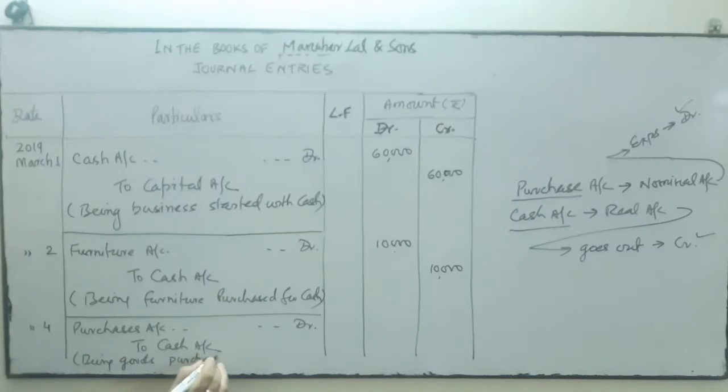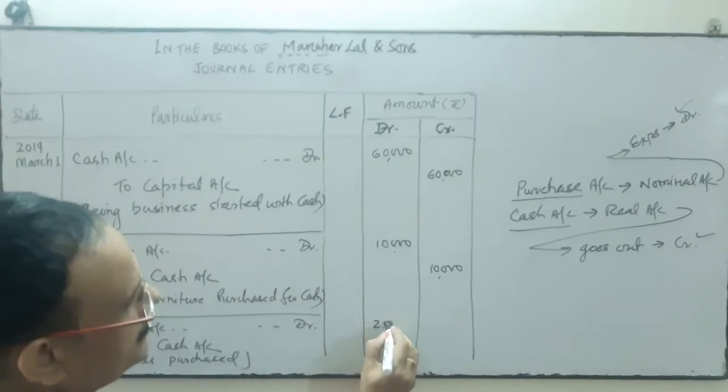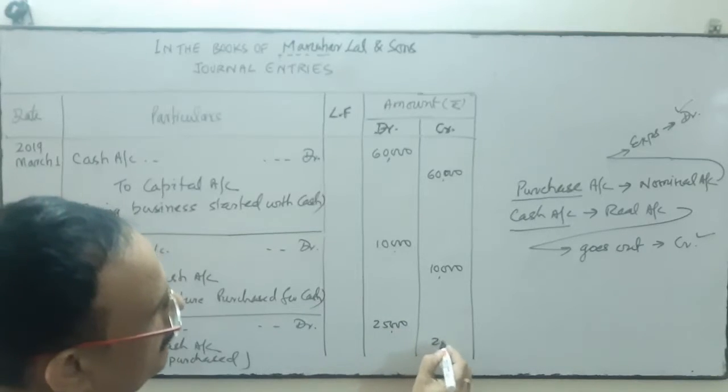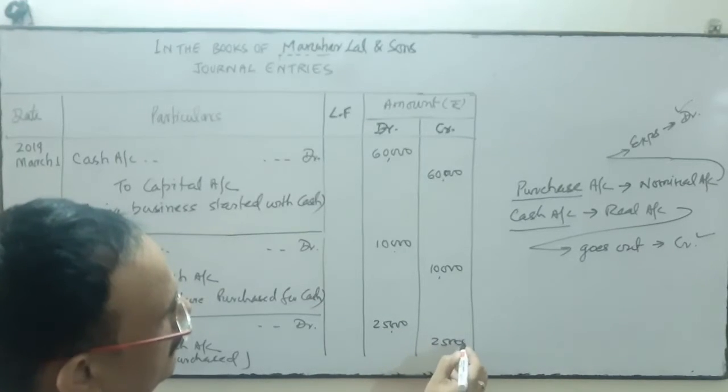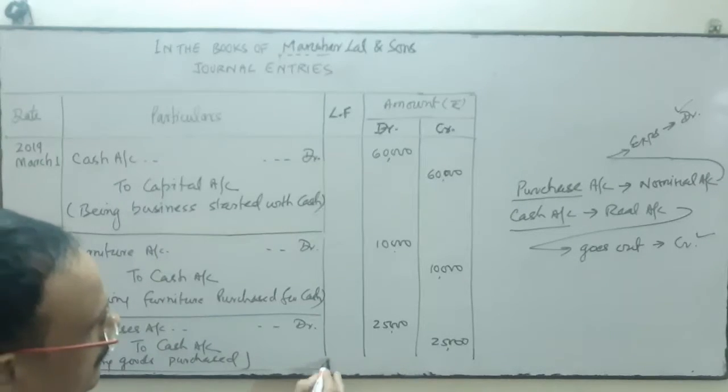If you don't write anything thereafter, it means it's a cash purchase. What's the value of the goods? 25,000. So write the amount 25,000 in debit and 25,000 in credit, and thereafter block this space.